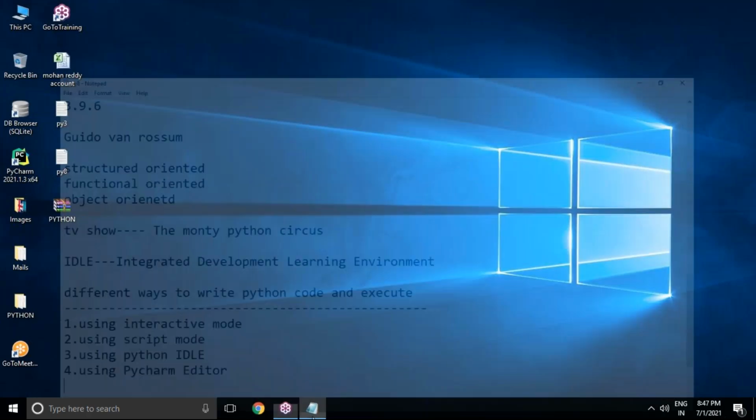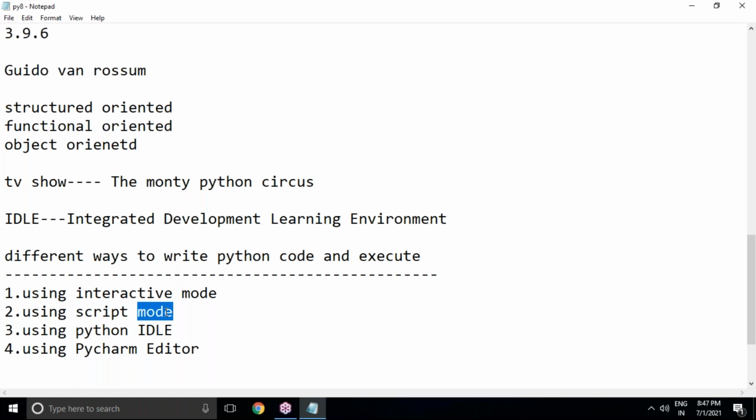What is that? Script mode. Script mode in the sense what? You can use any editor like Notepad, Notepad++, Sublime editor, any editor. In script mode, you must write your complete script. However much code you want to write, you have to write the total programming script, and make sure that you save your file with the .py extension. The .py extension is nothing but a Python file. In script mode, you have to write the complete script with the .py extension only.